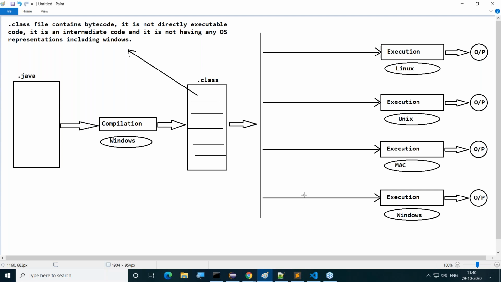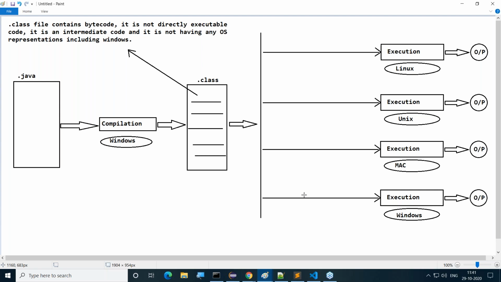But first of all, the problem we highlighted here is almost similar to the C and C++ programming language problem. In the case of C and C++, the .exe file contains directly executable code, and it represents local operating system representations. If you want to run it on any other operating system, it is not possible. Understand my point? But in the case of Java, what happened?